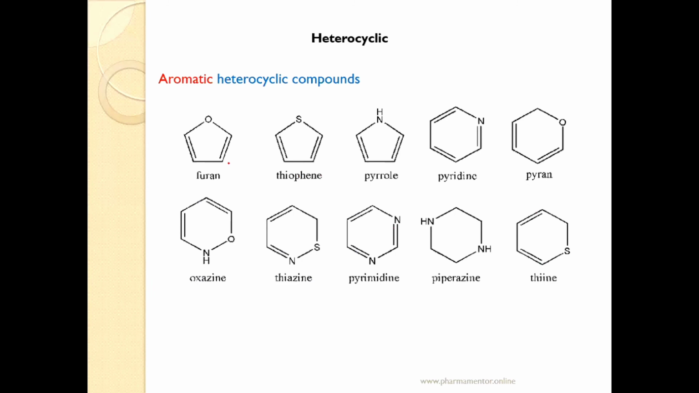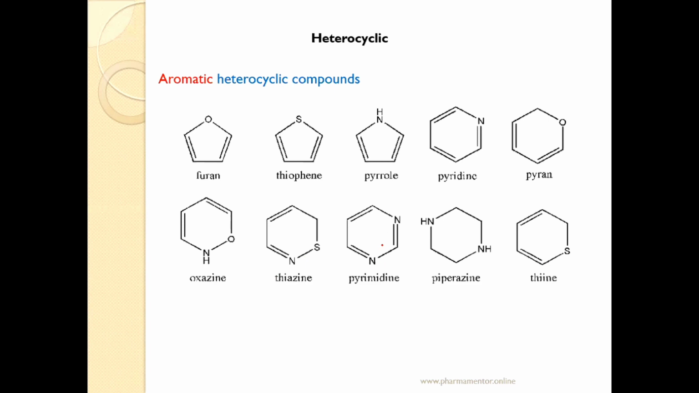Furan, thiophene. When there is oxygen, at that time furan. When there is sulfur, at that time thiophene. When there is nitrogen, at that time pyrrole. For a 6-member ring, nitrogen at first position, pyridine. 6-member ring, oxygen at first position, pyran. Oxazine, here oxygen at first position, nitrogen at third position, so oxazine. Thiazine, there is sulfur at first position, nitrogen at second position, thiazine.